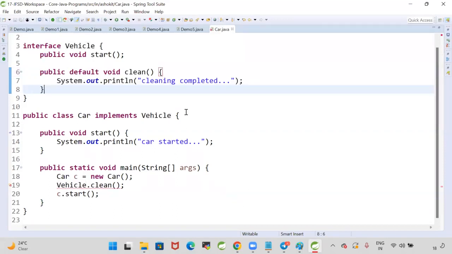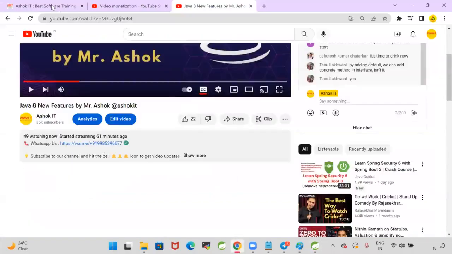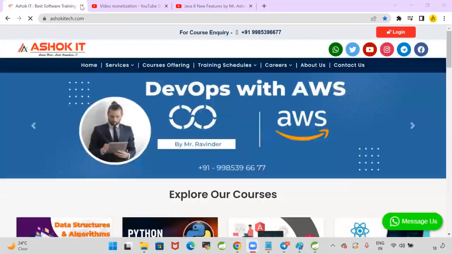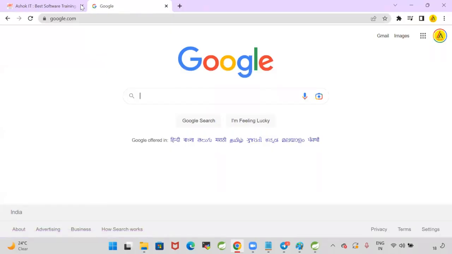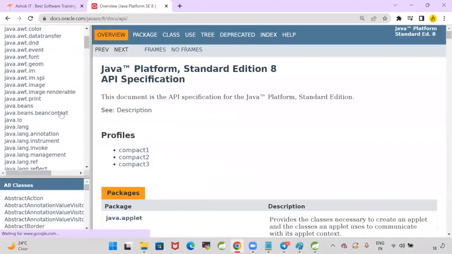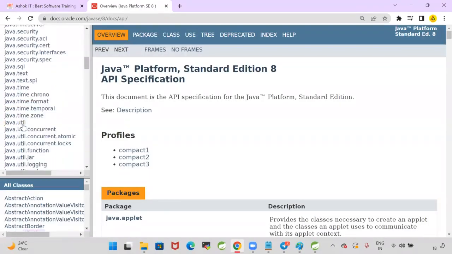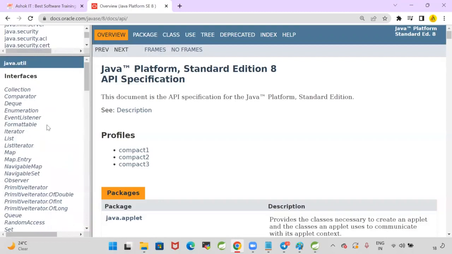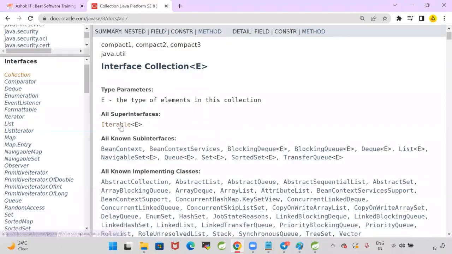Sir, what is the use case where Java implemented this concept? In Java, there is a concept called the Collection interface. Collection interface is extending the properties from one interface called Iterable. Let's go to the JDK API. In the API, the java.util package is available, and in that the Collection interface is available. Collection interface is extending the properties from Iterable.